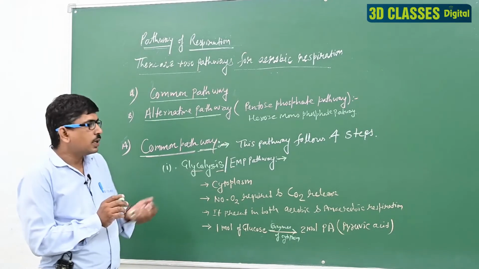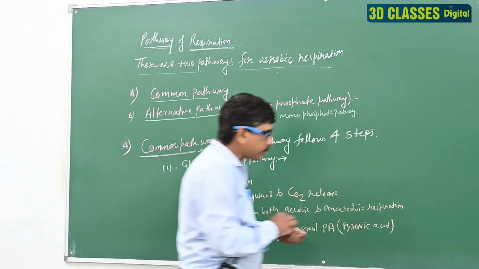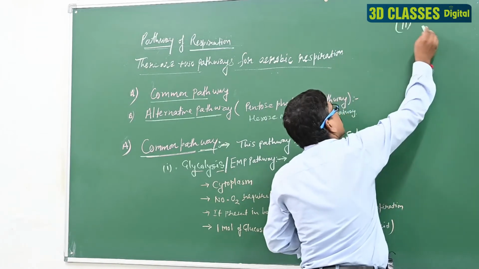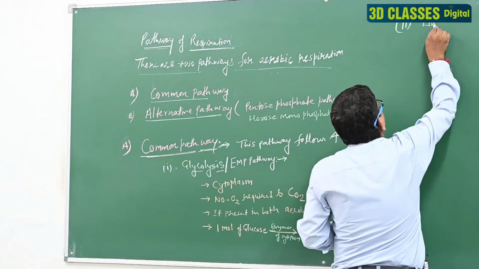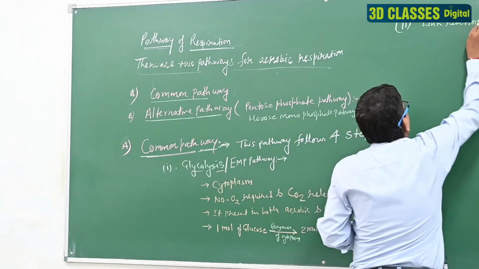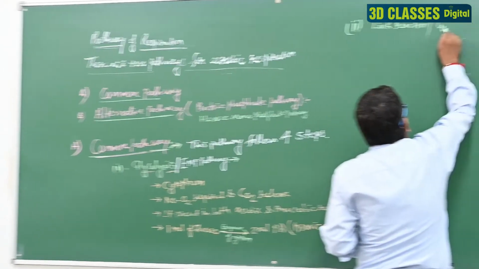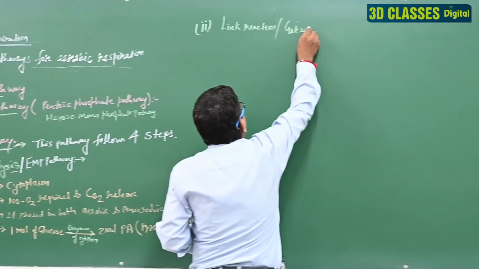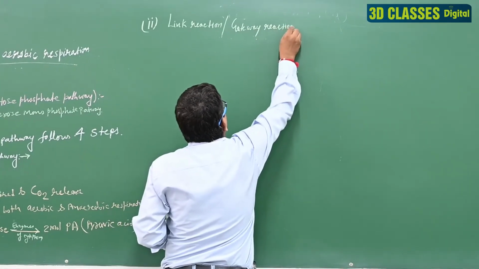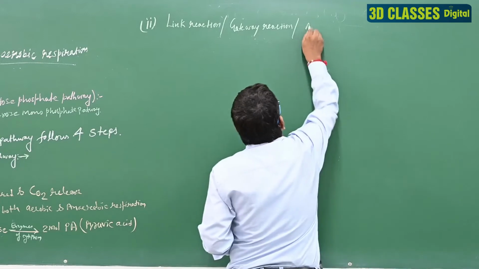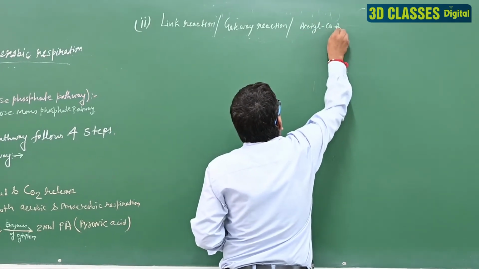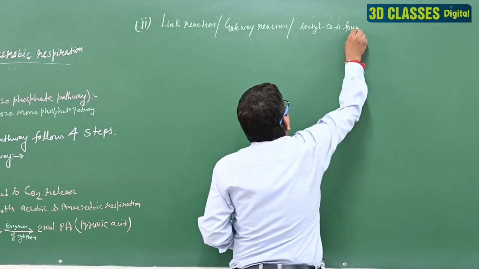Clear? The second step is known as the link reaction, or gateway reaction, that is acetyl coenzyme A formation.